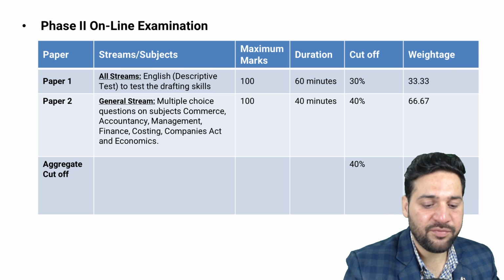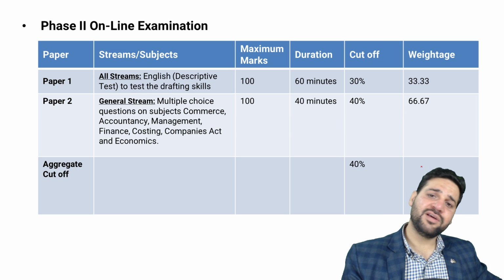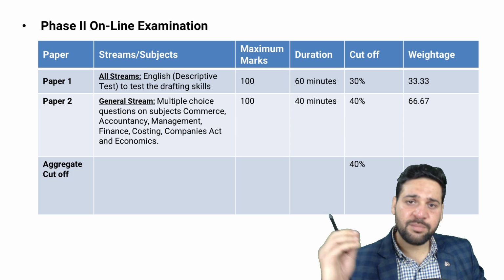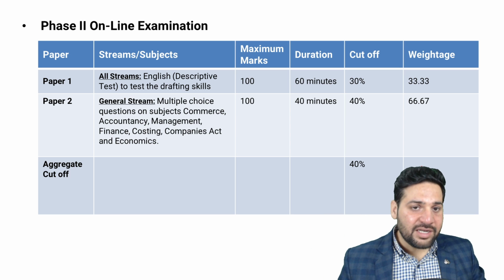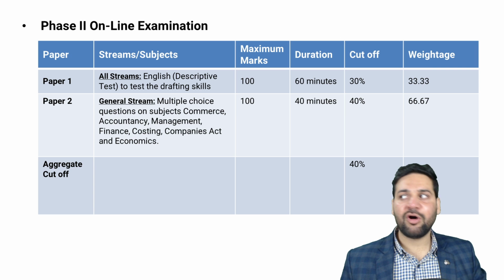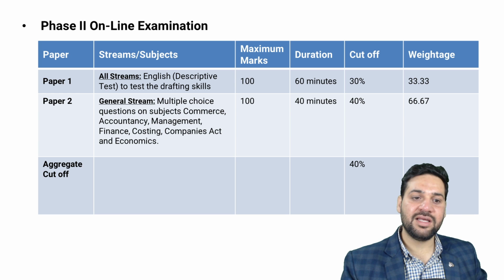And even for Phase 2, the cutoff is clearly mentioned. There is a trend nowadays. The cutoff is clearly mentioned in the notification that 40% is our cutoff. There is no competitive cutoff, right? There is no relative cutoff that the top 1000 students will be called, top 2000 students will be called. No, the cutoff is clearly mentioned.